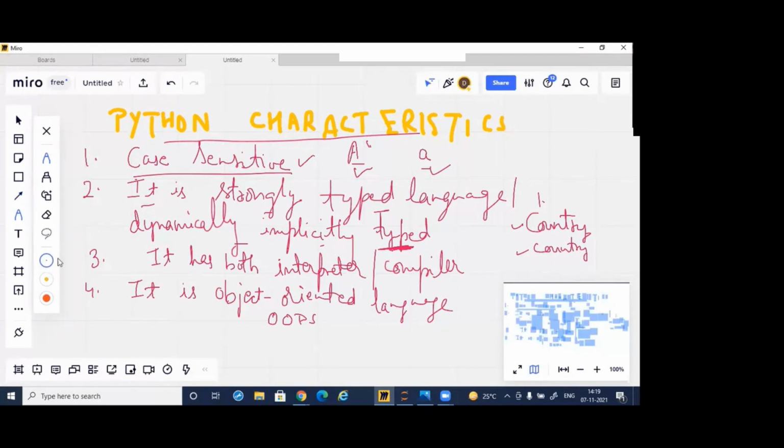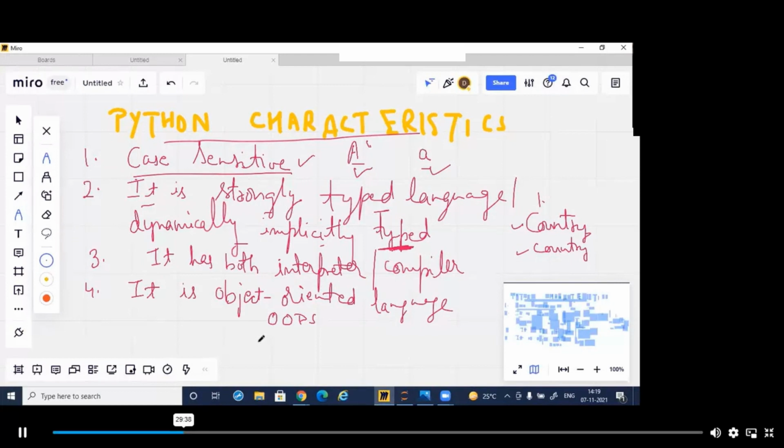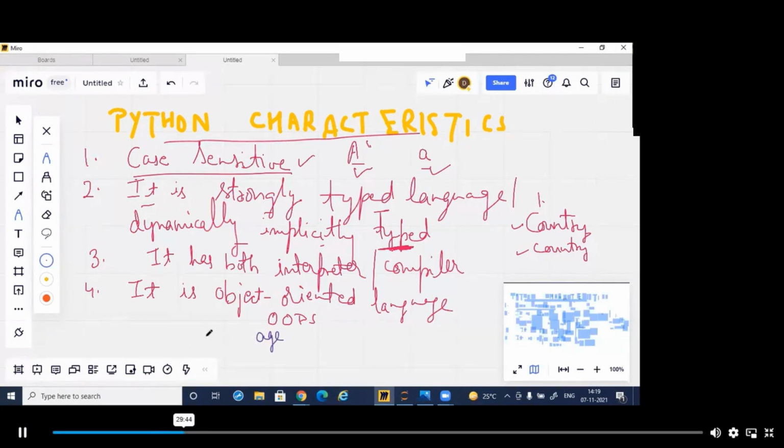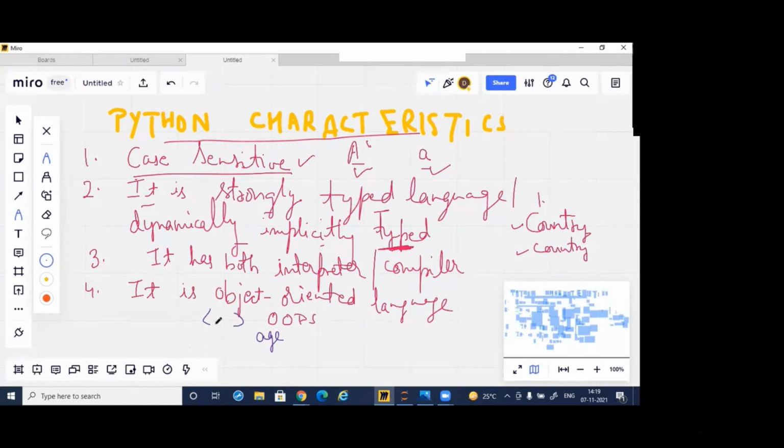Suppose I want to write any student age. I cannot write the age variable directly. I have to give the data type here, either integer, float, or character.